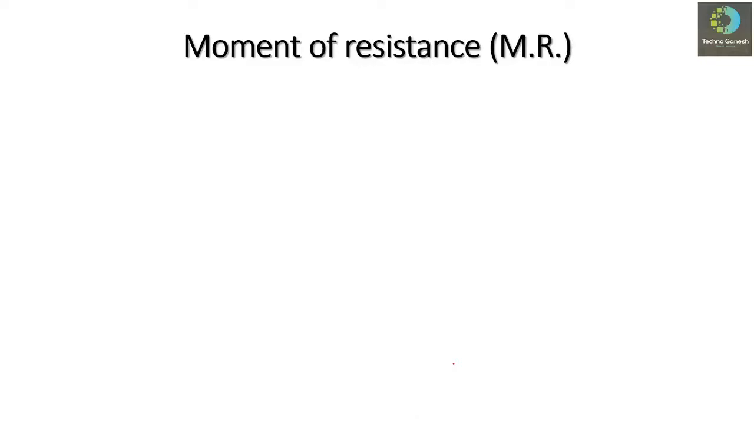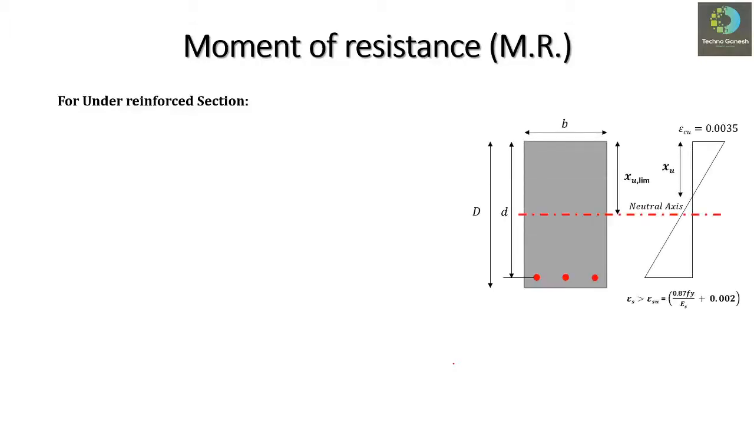Now the moment of resistance or Mu limiting for an under-reinforced section. As we know, in under-reinforced sections, the strain in steel reaches its maximum or ultimate value before the strain in concrete. It means that the steel will fail first and then the concrete is going to fail. That's why we are calling the section an under-reinforced section.